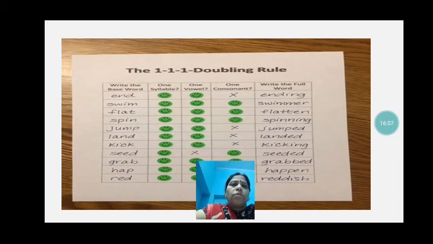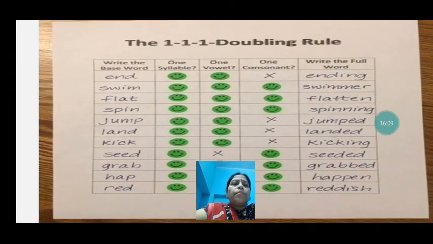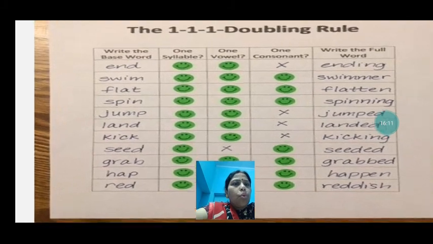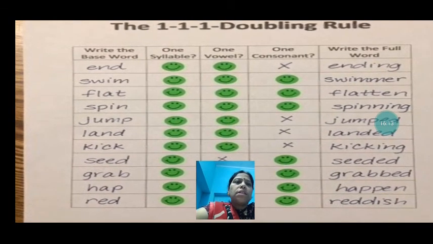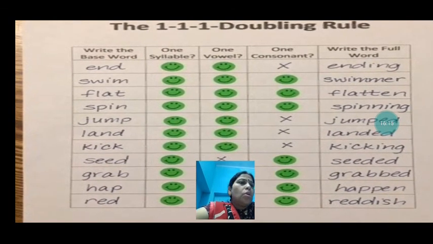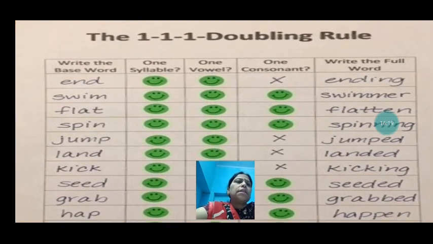Now see here how to write. End: there is one syllable when we speak, one vowel, and one consonant. Ending: write the full word, ending. Then swim: one syllable, one vowel, one consonant, swimmer.